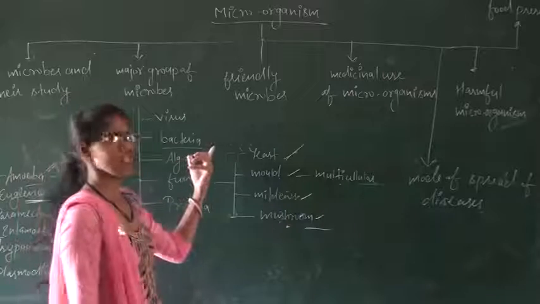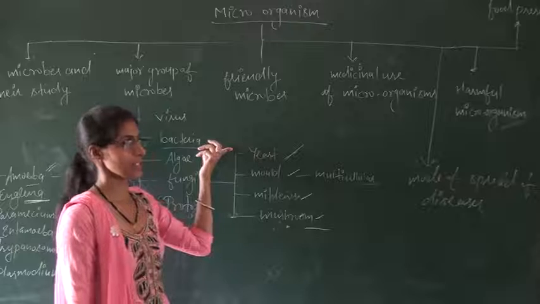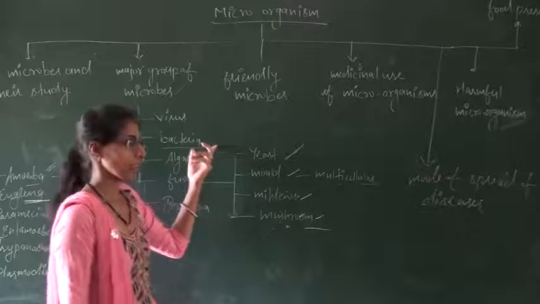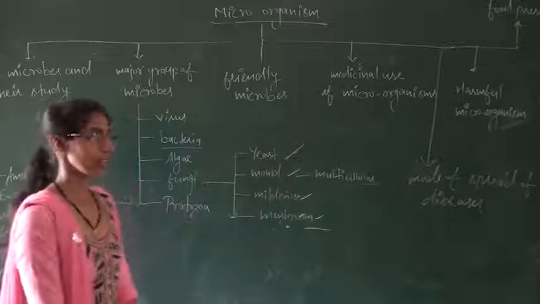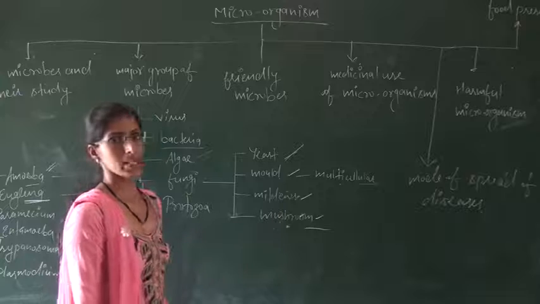Rhizobium bacteria, present in the roots of leguminous plants, play an important role in the process of nitrogen cycle and nitrogen fixation.